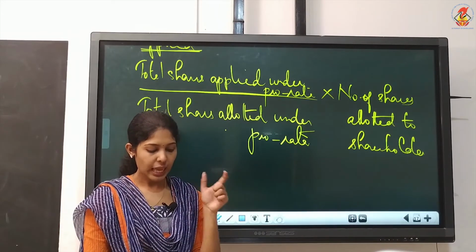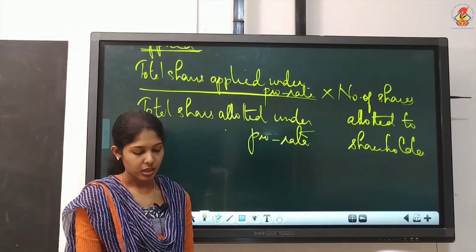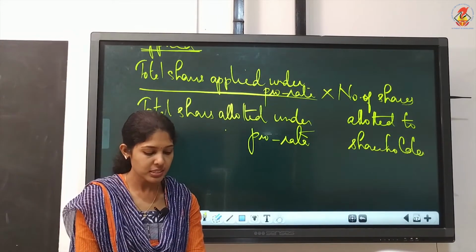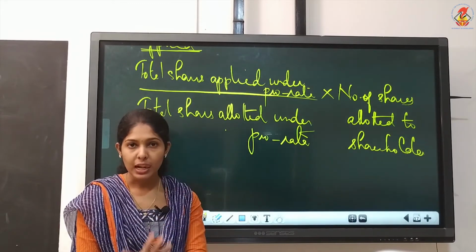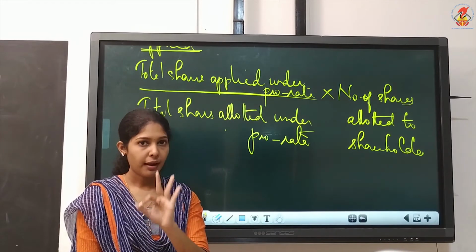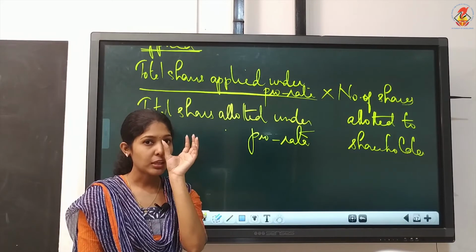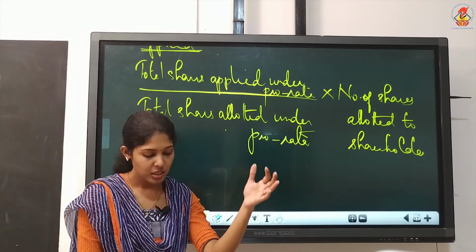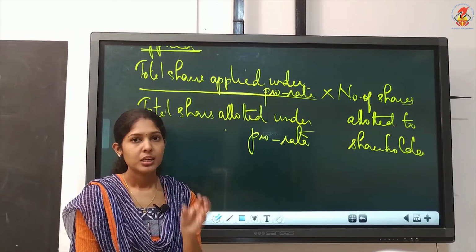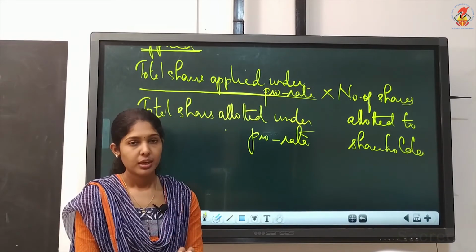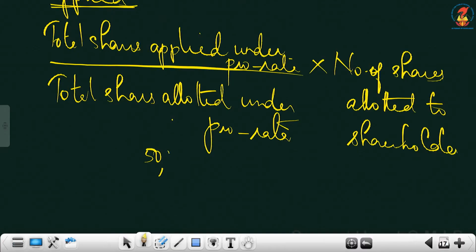And what is category A's total applied number? Applied number total is applicants of 50,000. That means applied 50. Total allotted is only 30. Understood? He belongs to category A. So you just have to take those figures. Don't write that 80 and 40. The company's total number you don't have to consider. Just consider for Neeraj. So here the total applied number will be 50,000.